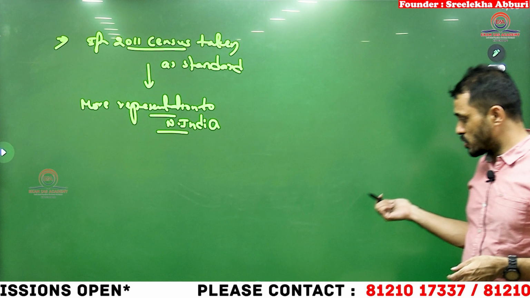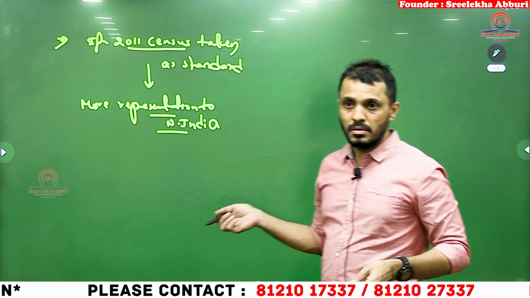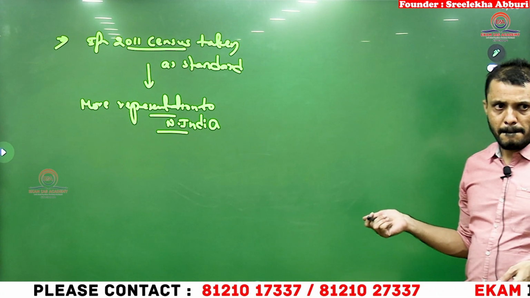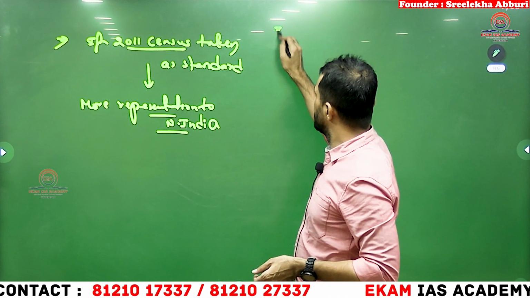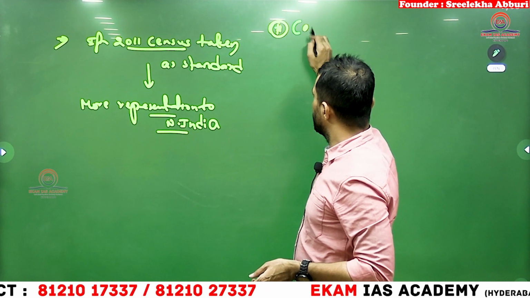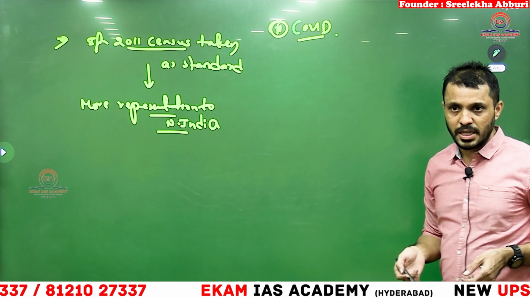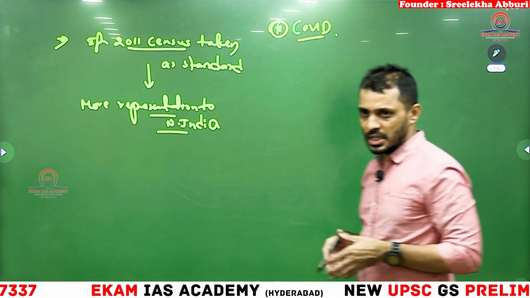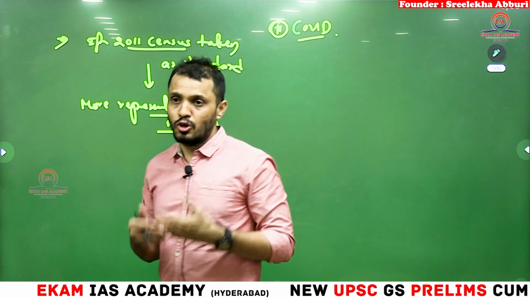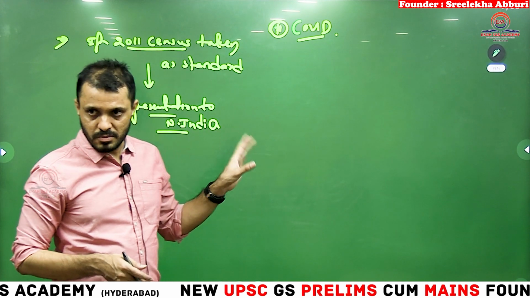Now let us go to the notes. Why is the 2021 census being postponed indefinitely? Are there genuine reasons or is it politically motivated? Because of the COVID pandemic, the census was postponed. Now we are waiting for the government decision whether they will go for the census or not, just because of the COVID reason.